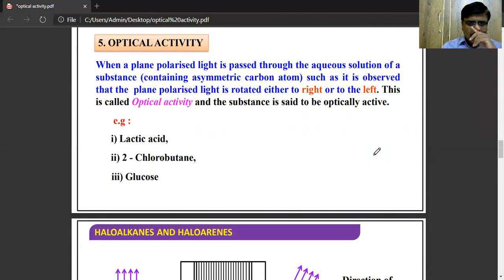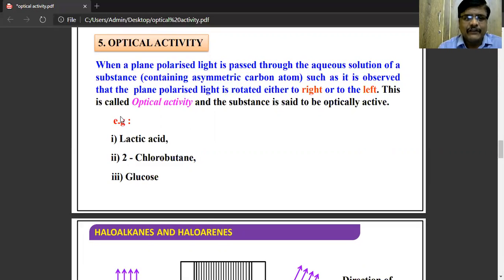And next one, optical activity. The compounds which exhibit this property are known as optically active substances.